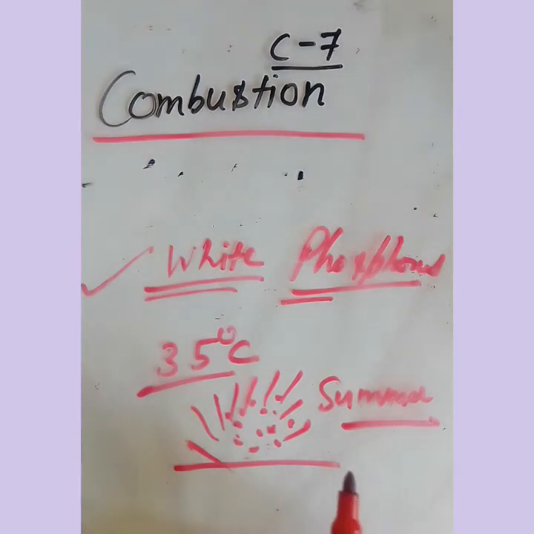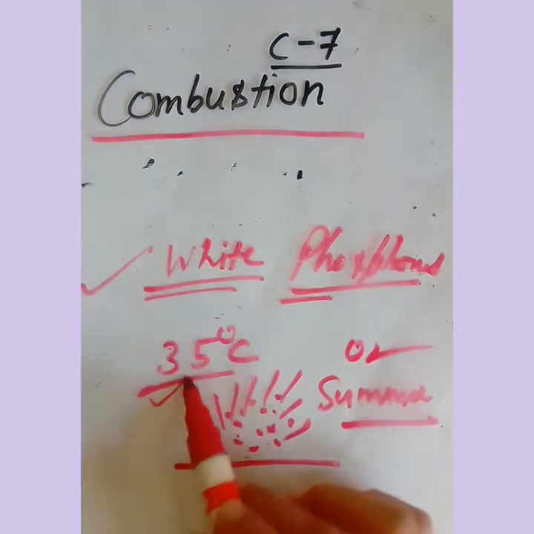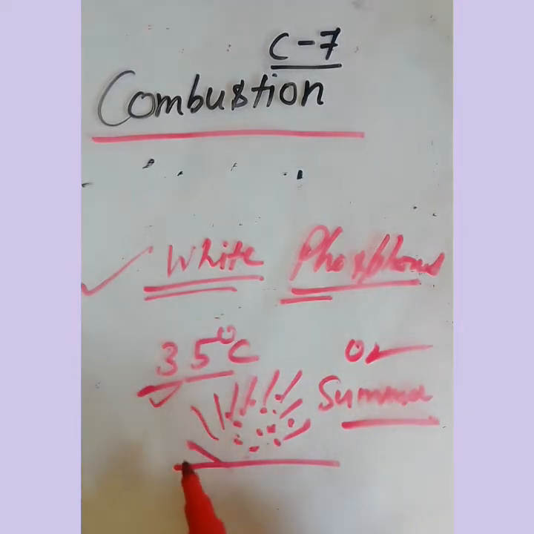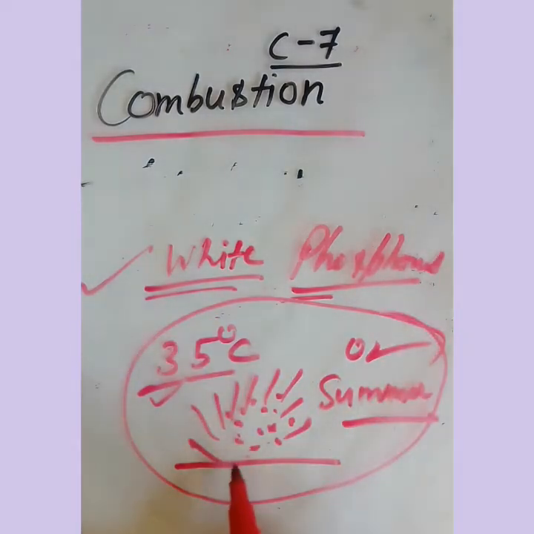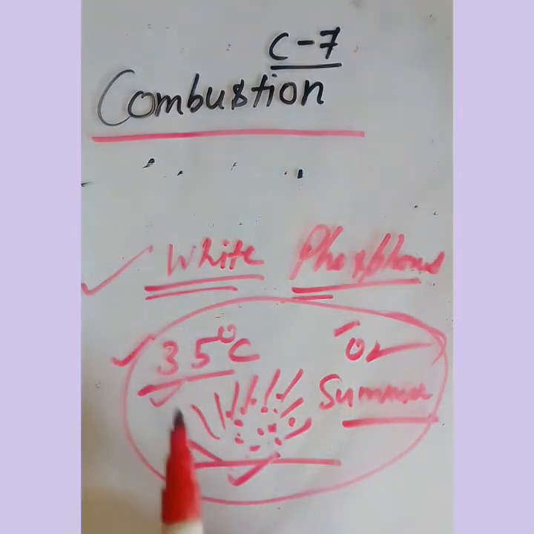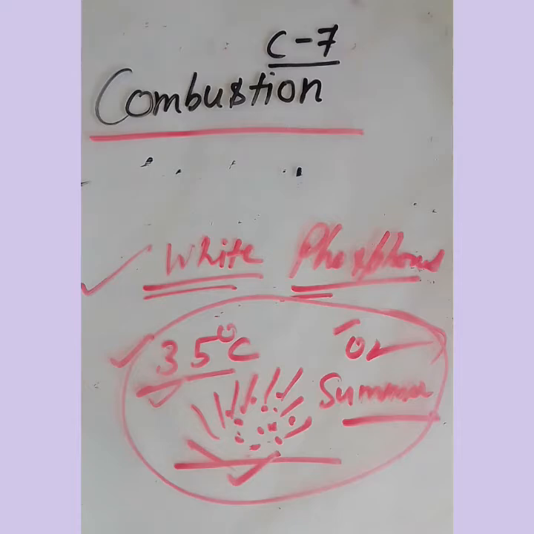Because oxygen is sufficient and the ignition temperature is also exceeded here, it will start burning. The three conditions essential for combustion are here: we have a combustible substance, we have a proper supply of oxygen, and we have the ignition temperature accordingly. So it will immediately catch fire and burn rapidly, right?